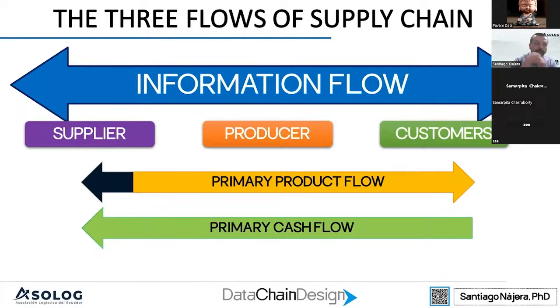in our supply chain. One clear example of that was the sales of toilet paper in the whole world during the pandemic. Suddenly, toilet paper disappeared, and it was a problem of information flow. Why?